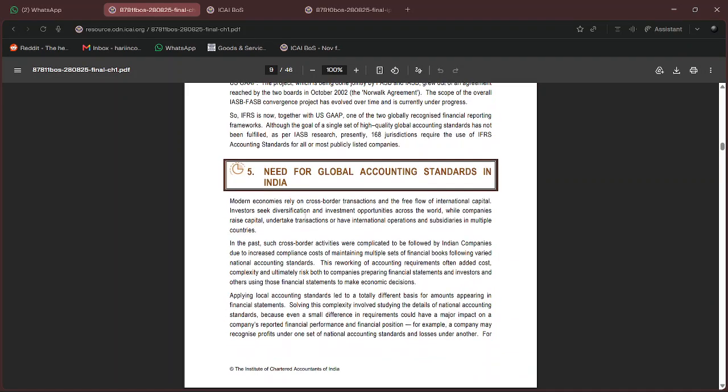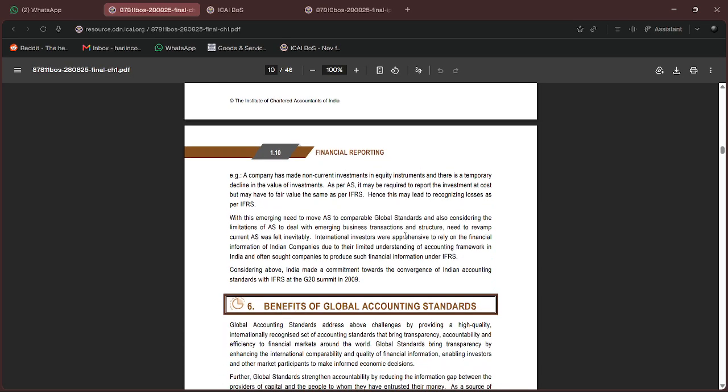So the same need: cross-border transactions. This was the reason why I told you India had to converge to IFRS. There are many cross-border transactions and free flow. In order to make the free flow of international capital easy, we had to converge or adopt IFRS and make it a universal, simple, common accounting standard, so that we are not lagging behind and we are on par with other countries and economies.